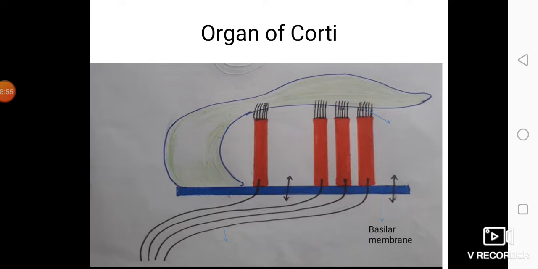The basilar membrane, the hair cells, that is the red colored cells, the tectorial membrane, cilia like stereocilia, then the cochlear nerve. This diagram is exclusively made for you to make it clear. The basilar membrane is seen in blue color, then red colored hair cells are seen, columnar epithelial cells, and on that we get stereocilia. From the base of each columnar epithelium there arise nerve fibers that will join and form the cochlear nerve. A very important diagram for representation as well as for better understanding.